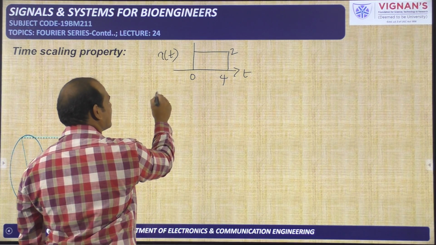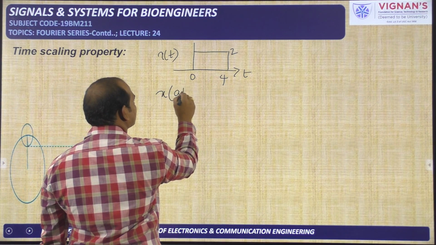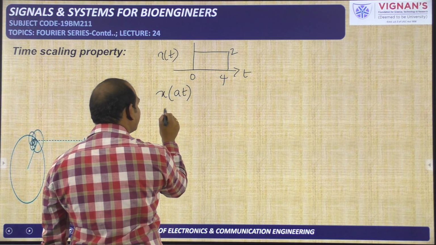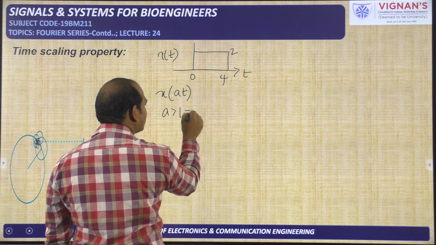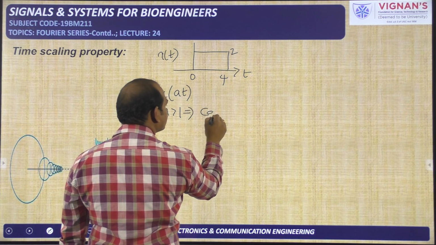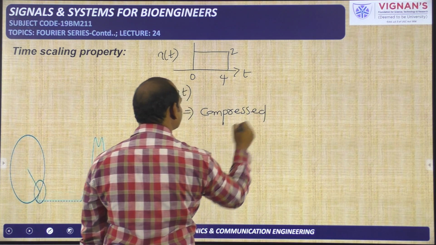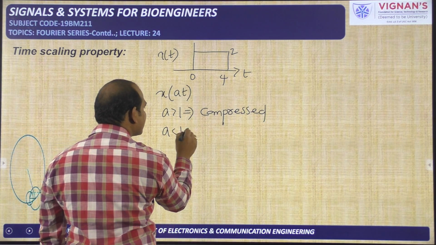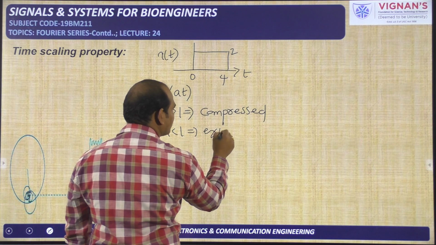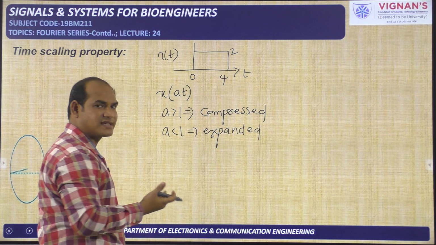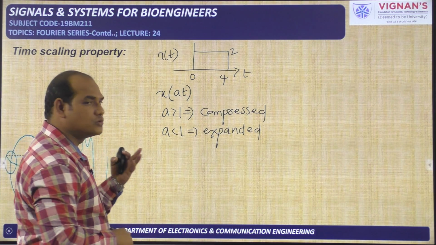What is x of at? x of at is the time scaled version of x of t. When a is greater than 1, we get the compressed version, and when a is less than 1, we get the expanded version of the signal x of t, and we know how to do that.